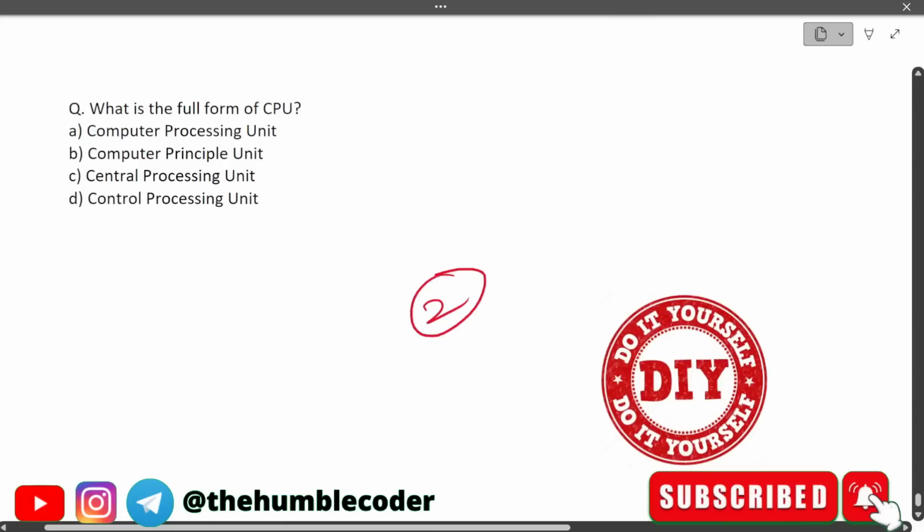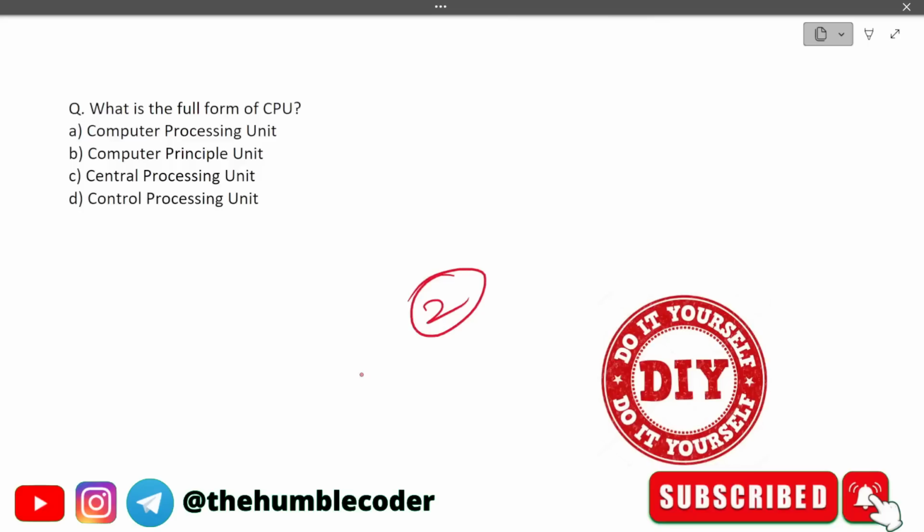Moving on to the second DIY question, which is, what is the full form of CPU? And we have different options: computer processing unit, computer principal unit, central processing unit, and control processing unit.